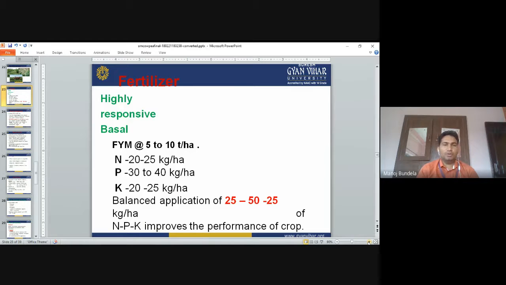All these are applied as a basal dose during land preparation. Balanced application of 25, 50, 25 kg NPK per hectare improves the performance of the crop.